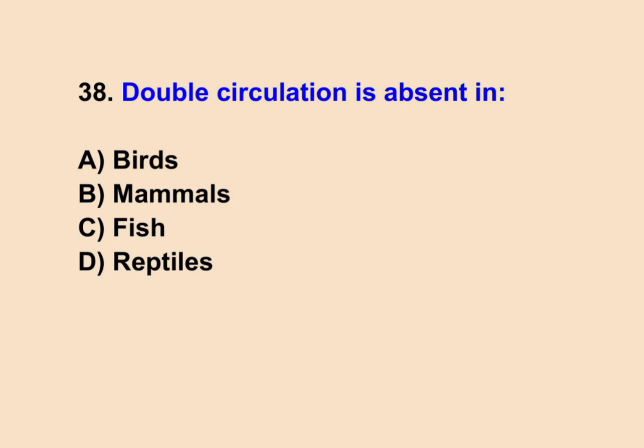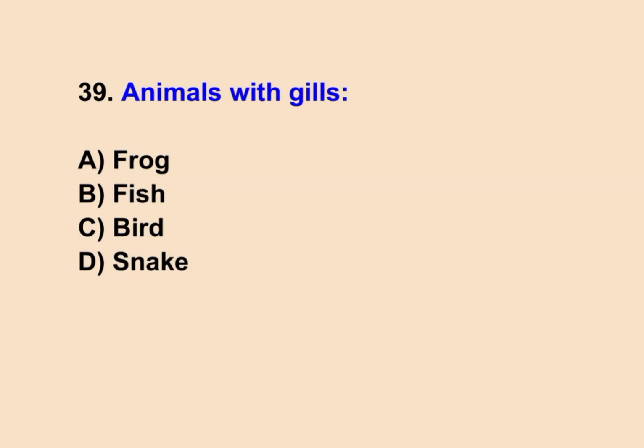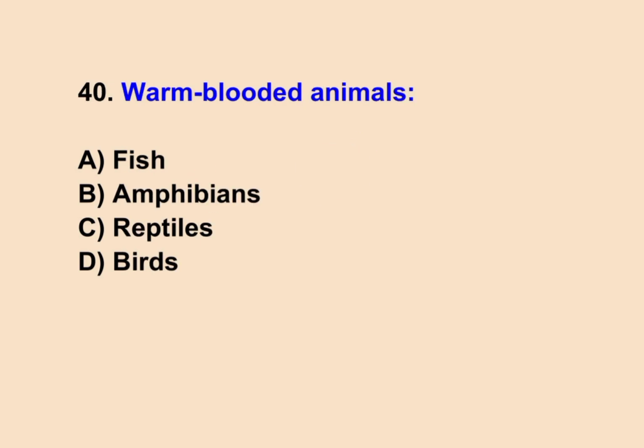38. Double circulation is absent in... Correct answer is C. Fish. 39. Animals with gills. Correct answer is B. Fish. 40. Warm-blooded animals. Correct answer is D. Birds.